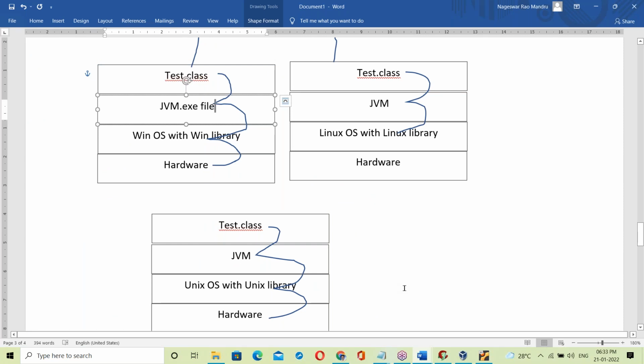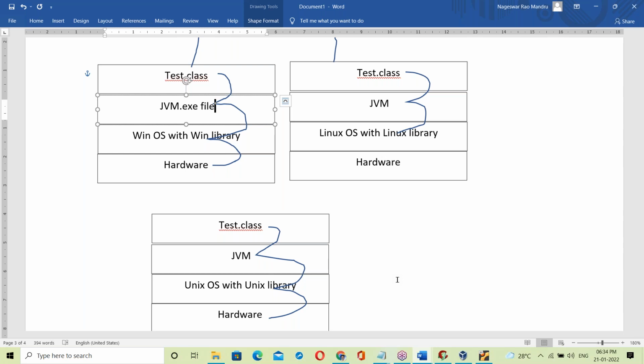Yes, I'll show that also. When you're running a Java program, behind the Java program a C++ program is running. How that C++ program is working, I'll explain that also with a memory map. Going forward, whenever you run a Java program, JVM is working behind it. I'll show it practically going forward.